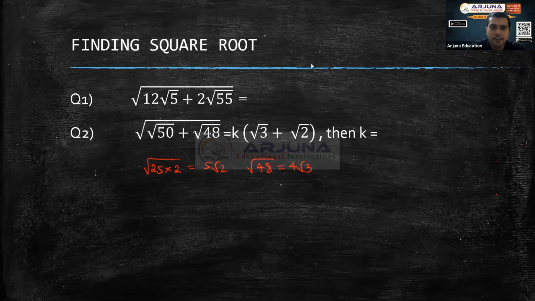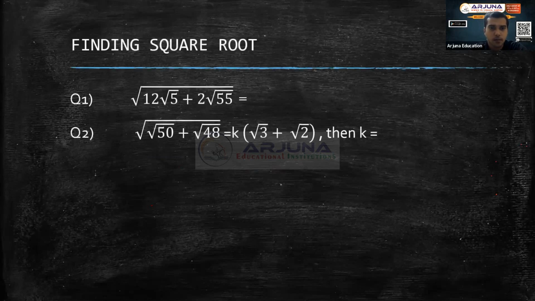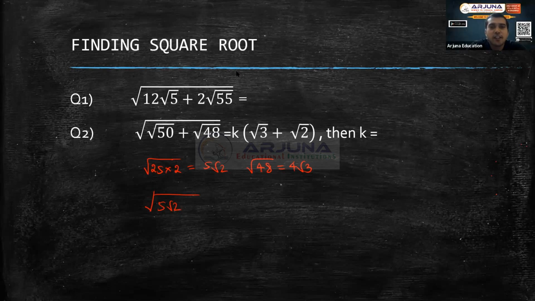Not got? Okay, we'll discuss that. So what I will do is I will write it as root of. Please keep your mics off so that there won't be any disturbance to the class. Okay, thank you.